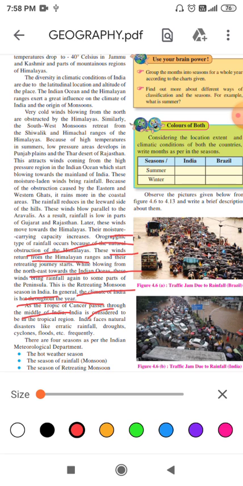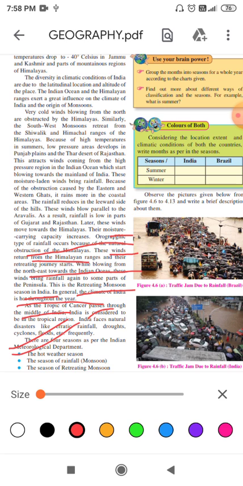So generally there are four seasons. This is a very important line. There are four seasons as per the Indian Meteorological Department. What is the Meteorological Department? The weather department. First, the hot weather season. Second, the season of rainfall, that is monsoon. Then the season of retreating monsoon.